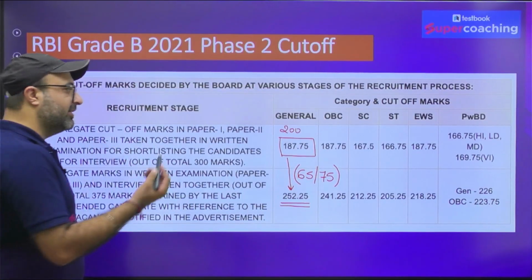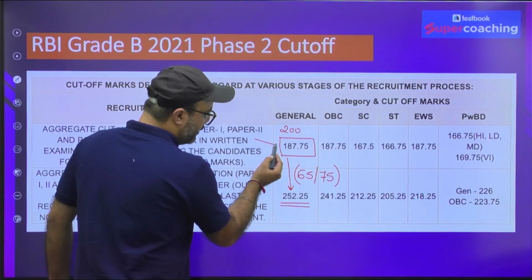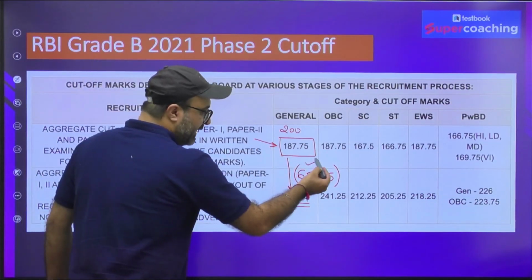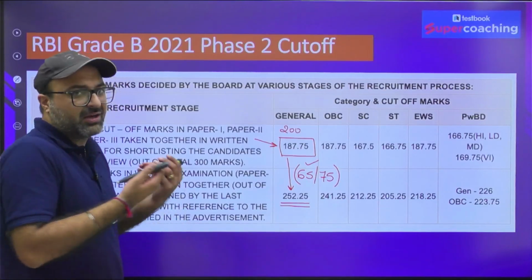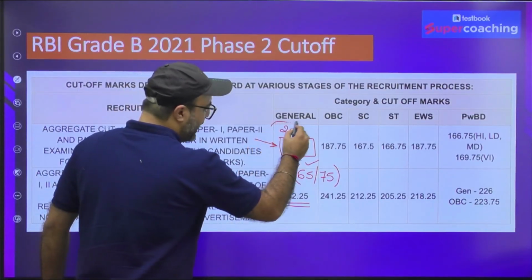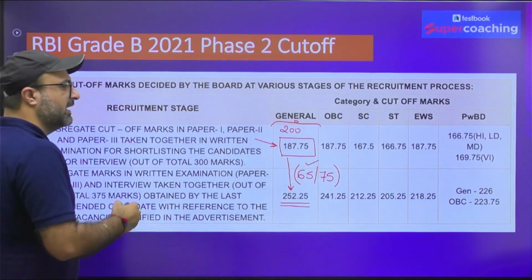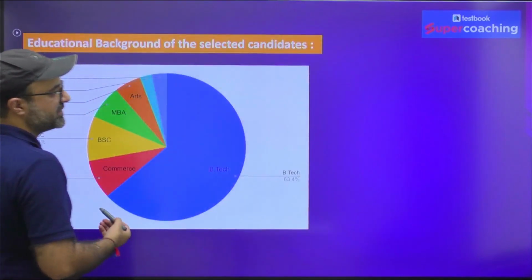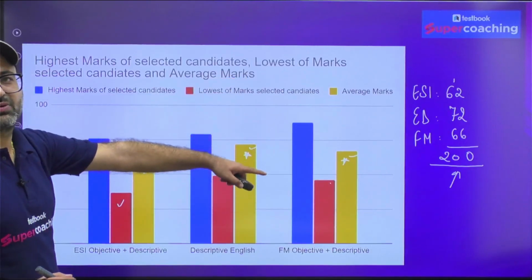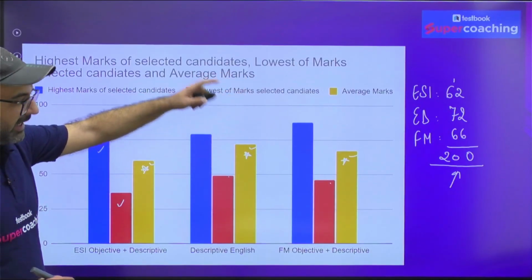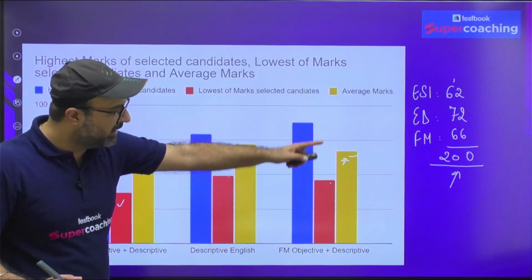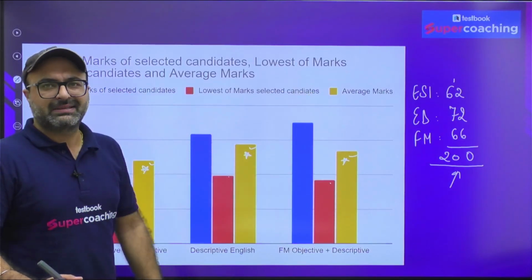So never ever focus on the cutoff. If you will be getting marks close to cutoff, then you need to fight really very hard in the interview, and interview is unpredictable. So it's better, let's fight and try our level best in phase 2 itself. And keeping in mind the average score which I gave you, that is going to help you a lot. You should note down these scores, keep these scores in mind, and prepare in the same direction so that you can achieve your score close to them in order to clear this examination.